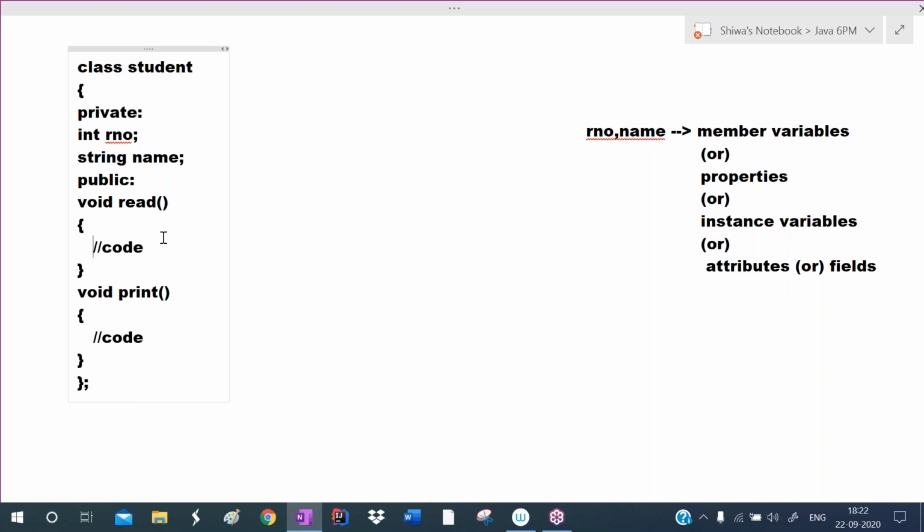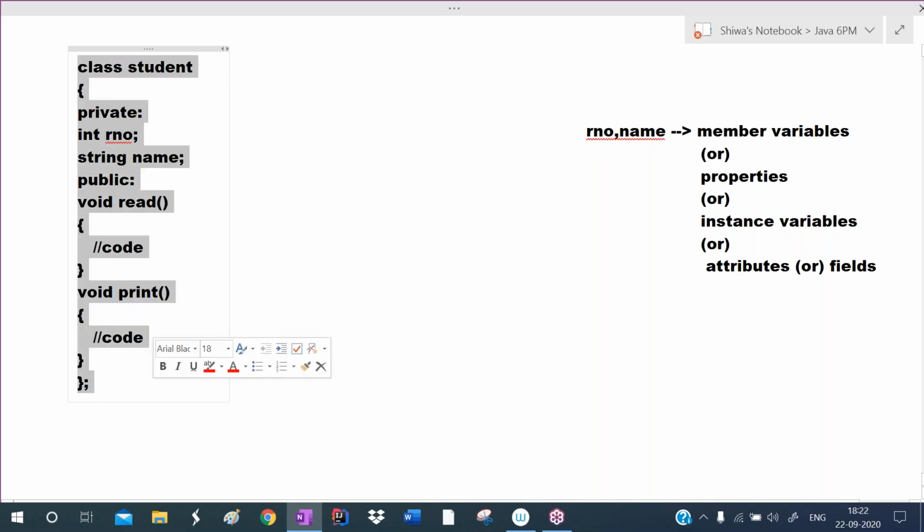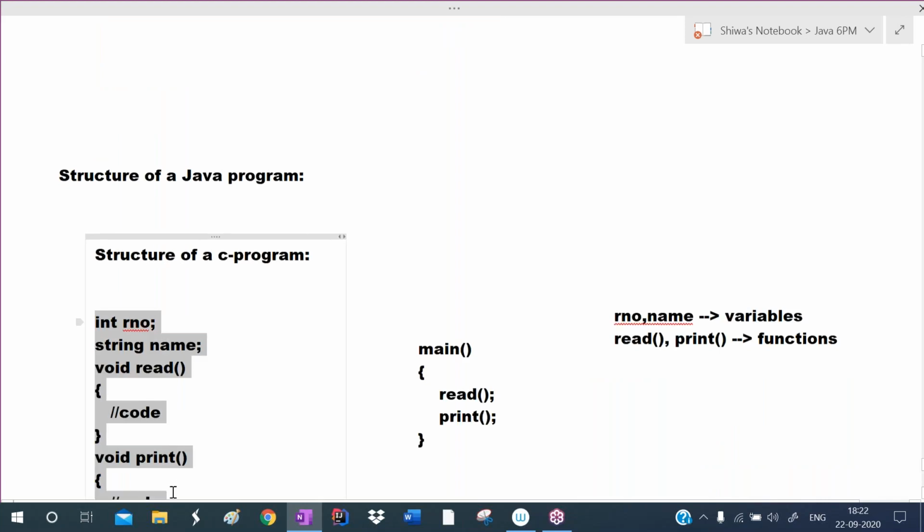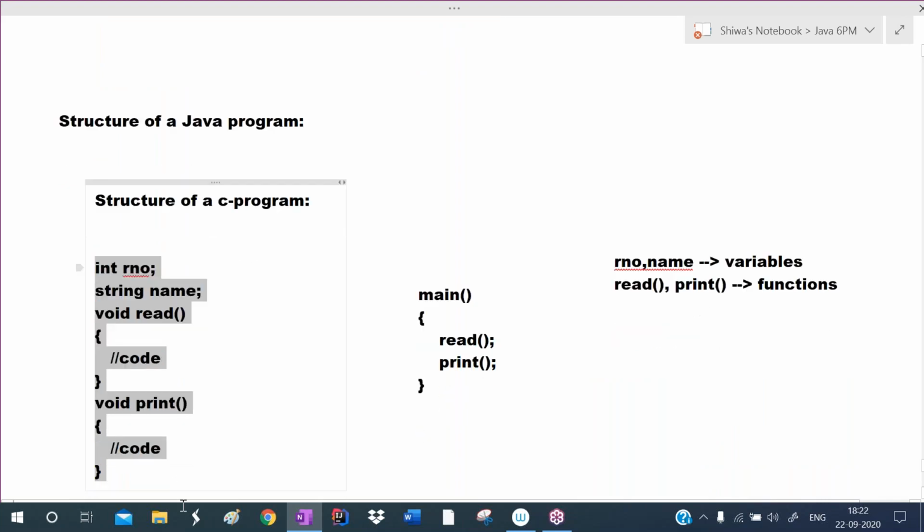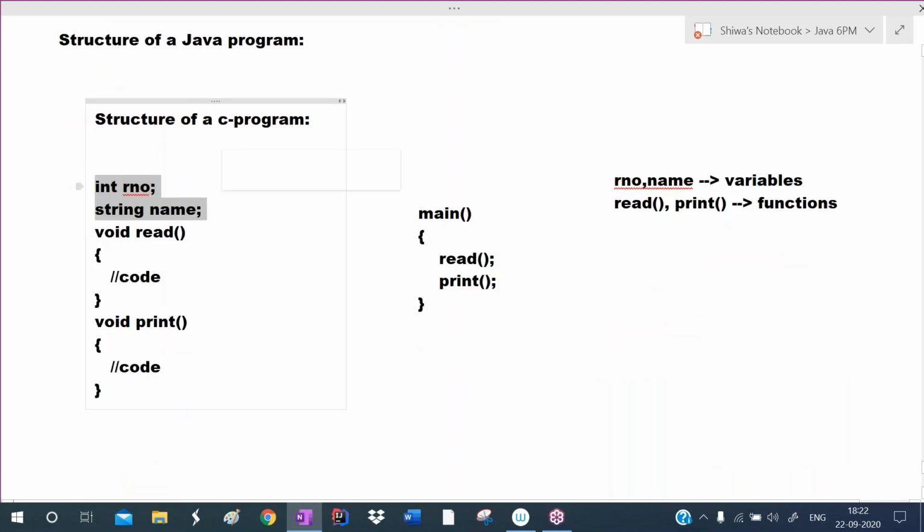If you declare variables inside a method, those are called local variables. Now these are not local variables, these are the properties. Roll number and name are the properties. So this is one C++ program. We are just writing a C program in the class. Roll number and name are the global variables. Read and print are the functions.